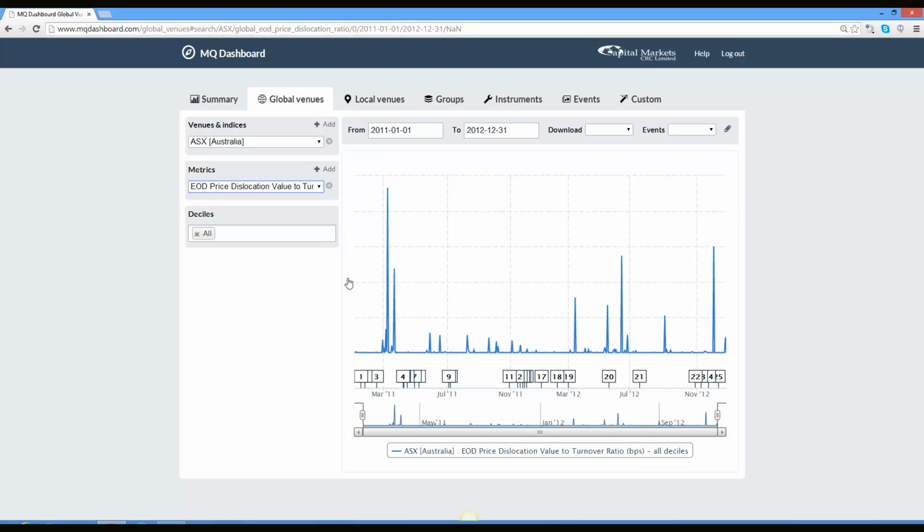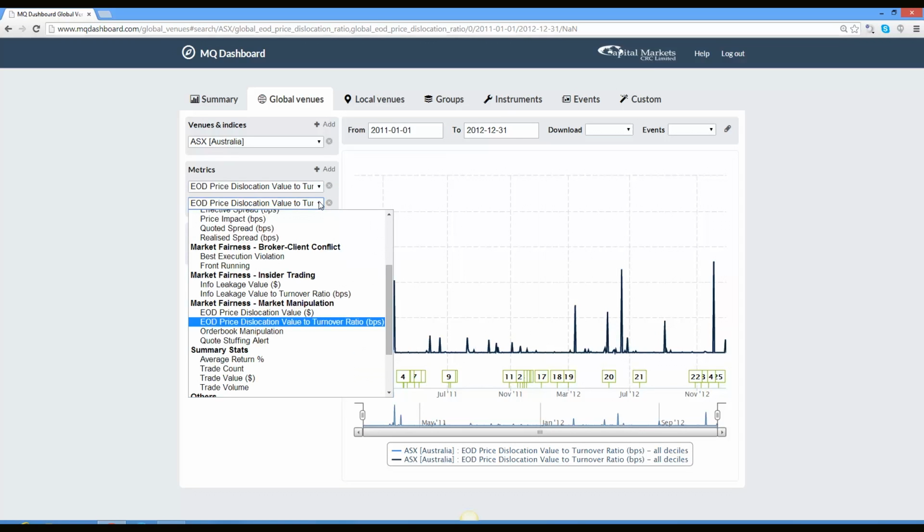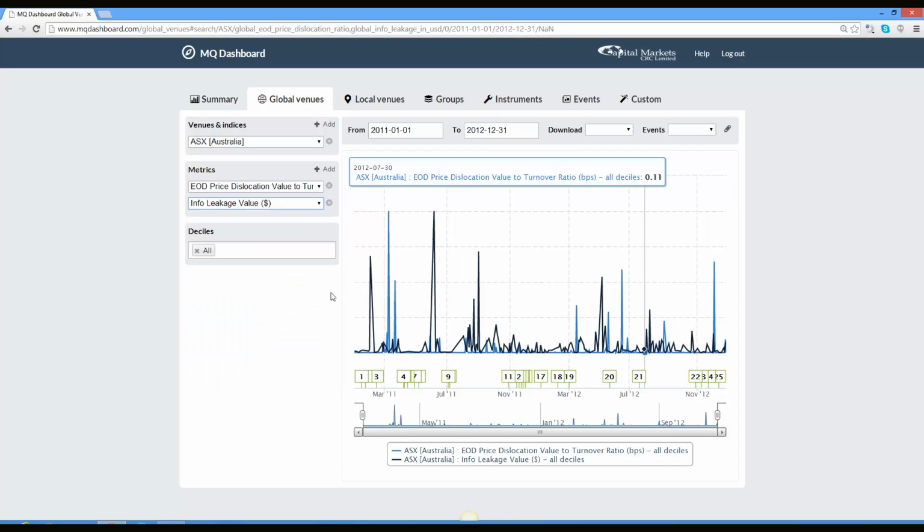Looking at the implications of the messaging tax now for market fairness, we reviewed the level and variability of information leakage and market manipulation pre and post the regime change. For this purpose, we use metrics known as information leakage and dislocation of the end-of-day price. There is no perceptible change in either measure pre and post the change.